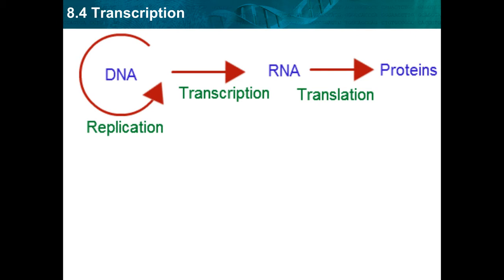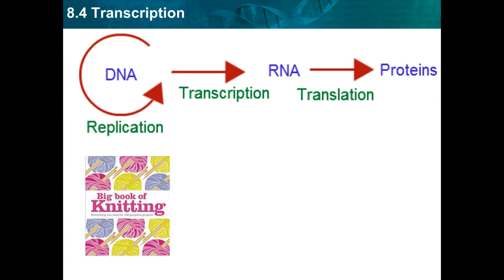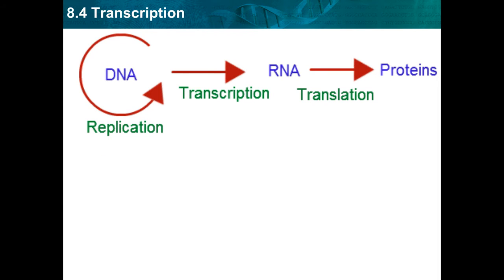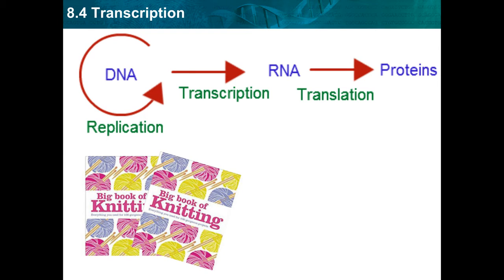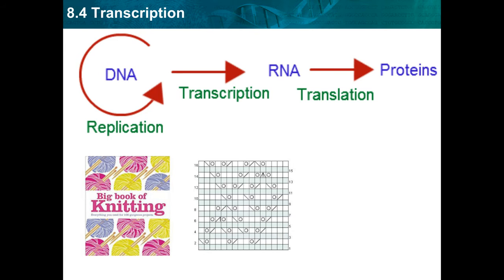Now, this can be very hard to visualize, so I've tried to make a helpful analogy for you. First off, let's imagine that DNA is like some sort of a great big recipe book. In this case, the Big Book of Knitting. Tons of different patterns inside, and they all code for something different. When DNA goes through replication, as we've learned, it makes an exact copy of itself. But now, when DNA is converted into RNA, we don't need the whole DNA to be converted into RNA. We just need one pattern, one gene. So it's like copying a single page inside of that book.